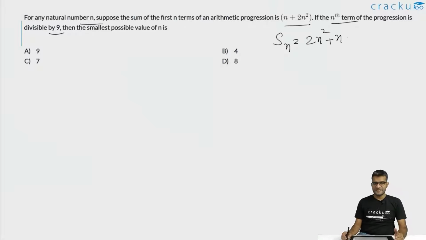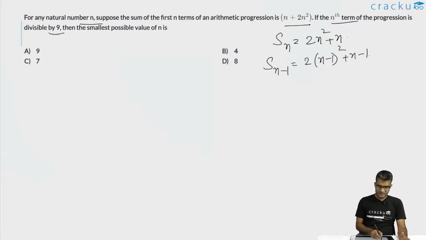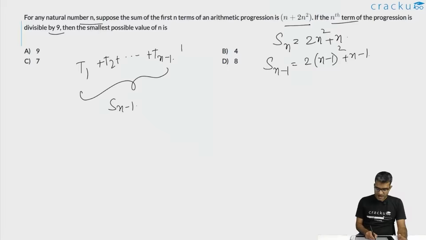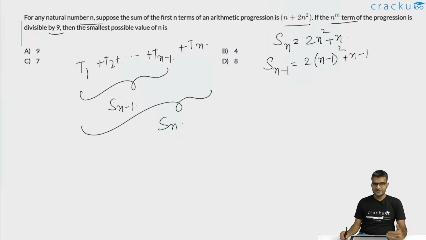Now what is the sum of the first n minus 1 terms? The sum of the first n minus 1 terms is equal to 2 times n minus 1 whole square plus n minus 1. What is the difference between the sum of the first n terms and sum of the first n minus 1 terms? If you are looking at the sum of the first n minus 1 terms, that is t1, that is the first term, plus t2 plus dot dot dot plus the n minus 1th term. This is the value of S of n minus 1. If you add the nth term to it, we are going to get the sum of the first n terms. So the difference between these two is basically the nth term. So Tn, that is the nth term, is just the difference between these two.